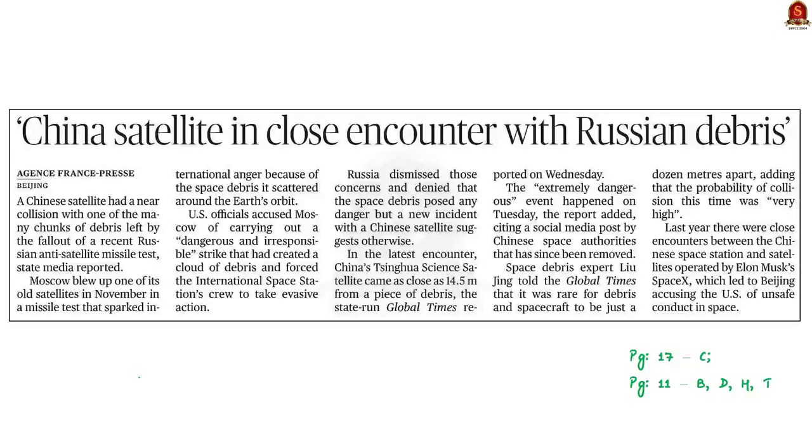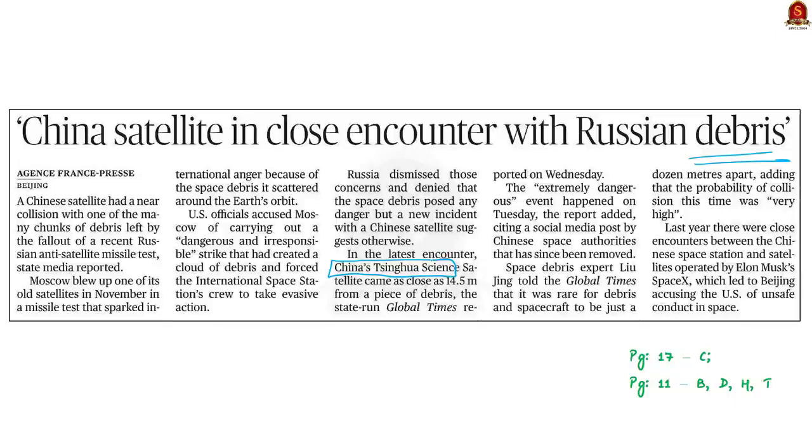It would have collided with space debris. So there was a near possible collision of this Chinese satellite with the space debris. Now the satellite in question here is China's Tsinghua satellite. It came as close as 14.5 meters from the pieces of debris. And according to the news article, this debris was a result of a recent Russian anti-satellite missile test.